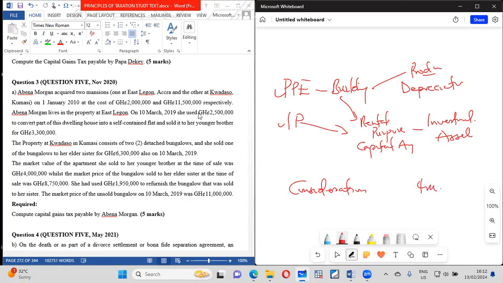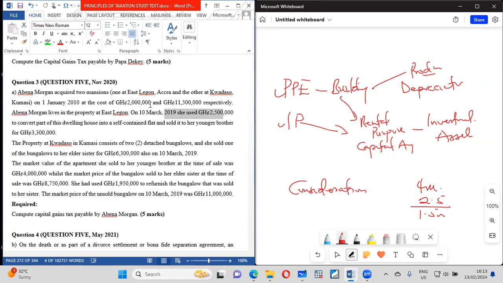So now the cost incurred in converting the thing will be deducted as 2.5. Therefore there is a 1.5 gain. Please, before doing all this, she was living in it. She was living in it. So that is not a business thing. So please take good note of how these things work.